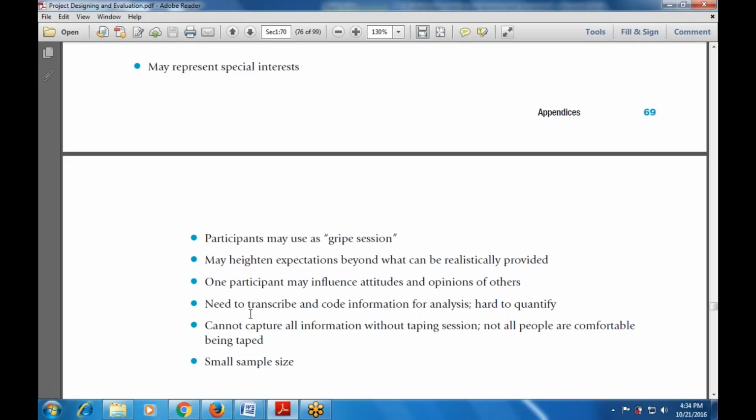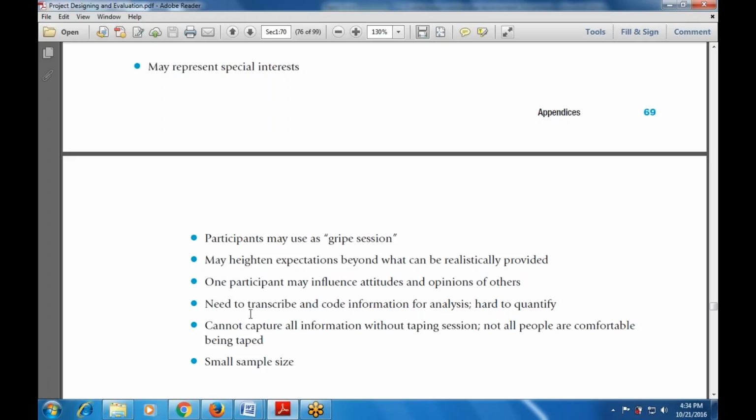And one participant may influence the attitude and opinion of the other, whatever the opinion, whatever the attitude that is used with the concerned person, with the issues, whatever the issue that is available over here. So whatever the data that is captured is used to capture all the information without having the sessions, and not all the people are in there.